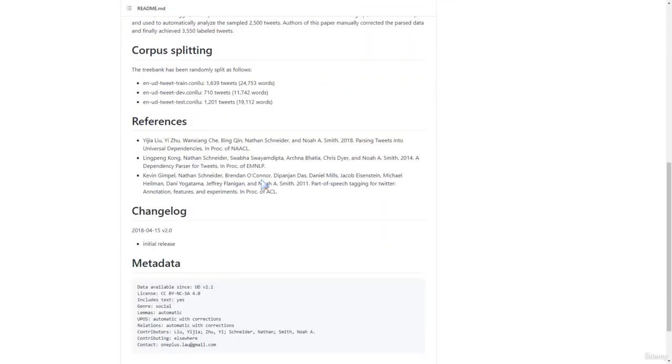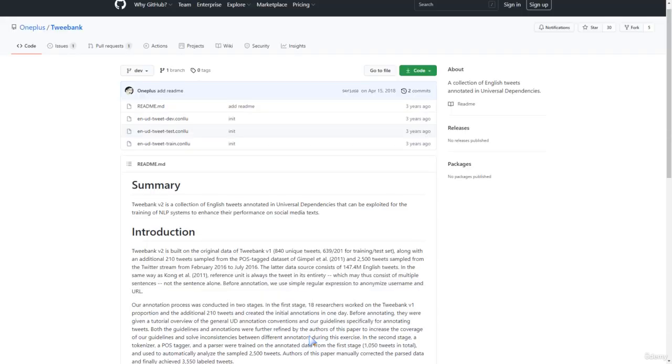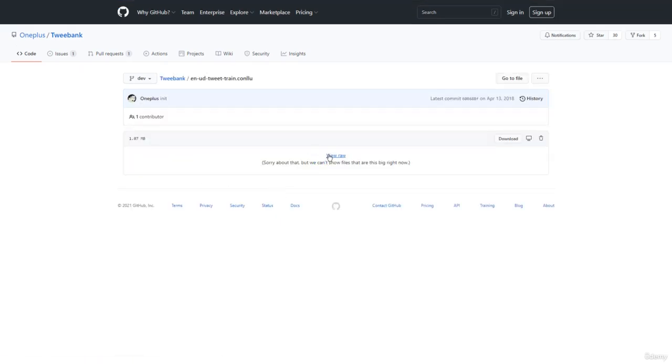So you could download these 3 papers to understand better how this dataset was created. We also thank the contributors Liu, Yijia, Zhu, Yi, Schneider, Nathan, Smith, and Noah. This dataset is made of the training set, the test set, and the validation set. So if we open this training set right here, we'll view this raw.